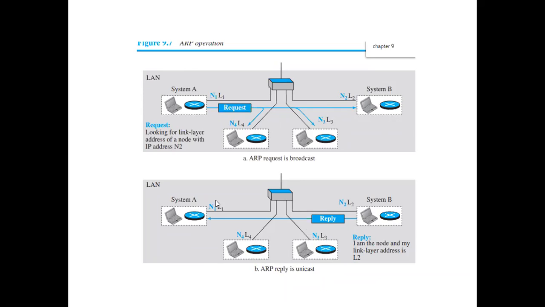Am I clear? So how does the ARP operation work here? The reply is unicast. What is unicast? One-to-one. It is a one-to-one communication. So it sends the link layer address directly from system B to system A. Am I clear?